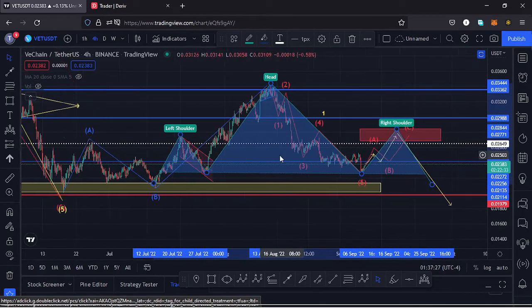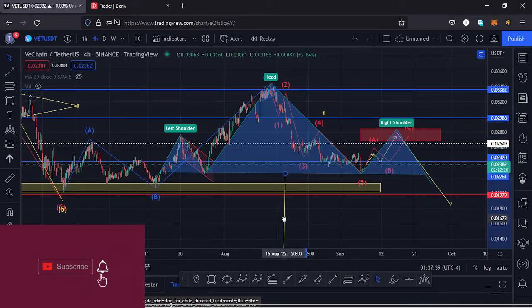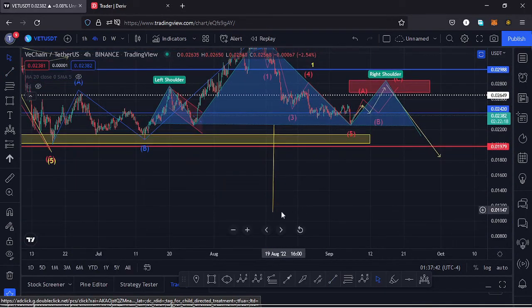And this is a pattern that normally breaks to the lower side, having the target area of that breakout as the height between the head and the neckline. So using a trend line, we can get that height and place it down here to get a target area to the lower side, and that gives me a minimum target area to around the $0.0112 mark.